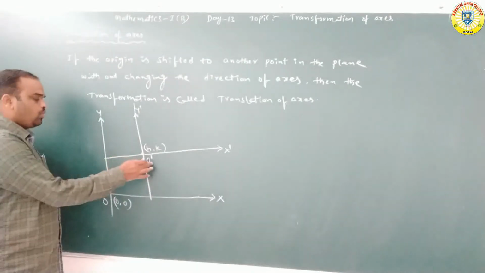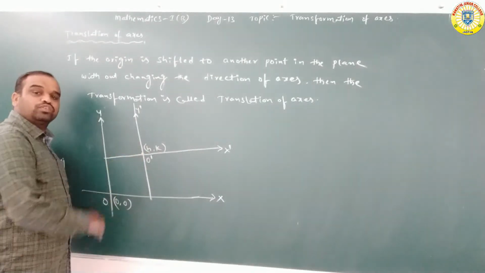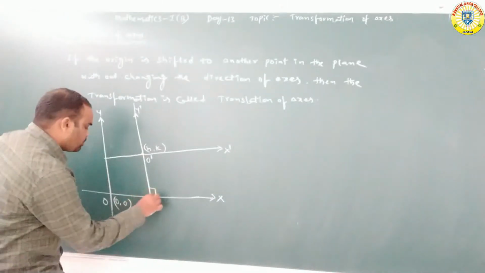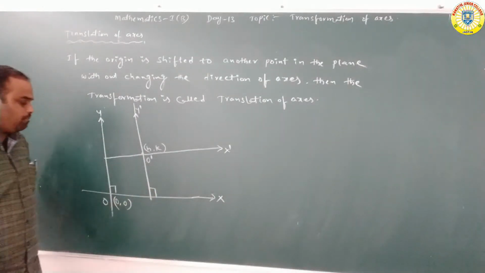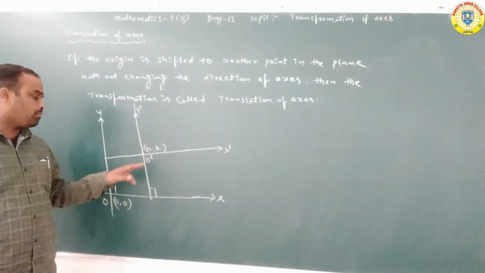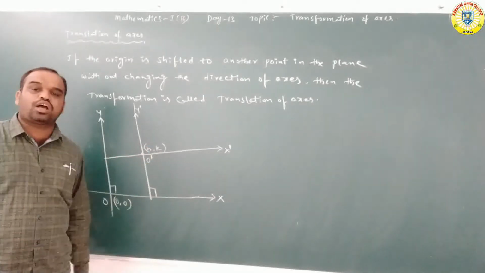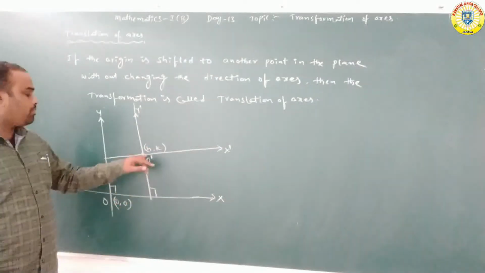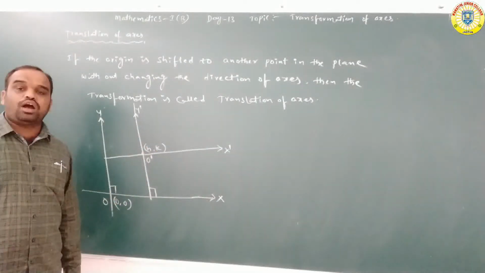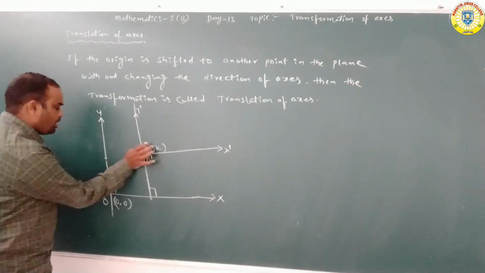This is the new origin, this is the old origin. The origin is shifted from one point to another point in the same plane. So the origin 0, 0 is shifted to the place h, k. The point h, k is the new origin.